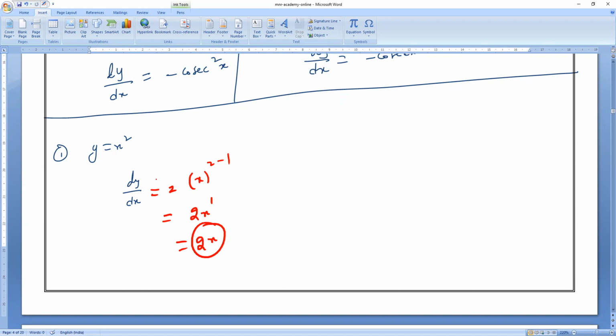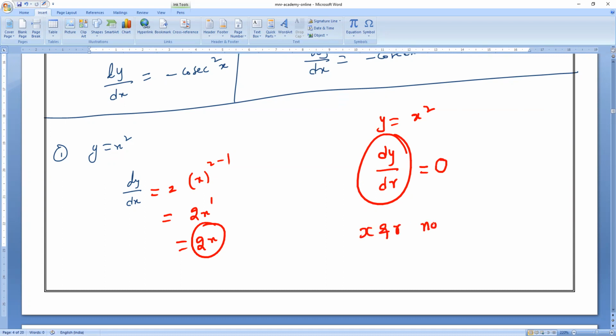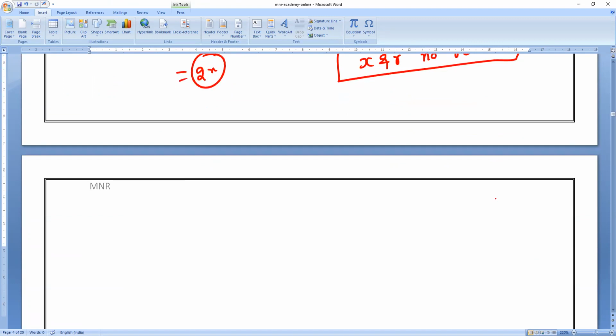Now, if I ask you to do the differentiation, same, y is equals to x square. I am asking, do the differentiation of dy by dr. Then can you tell me what is the answer? I'm giving you y is equals to x square. I am asking dy by dr. Then what is the answer? Answer is equals to 0. Because x and r do not have any kind of relation. No relation.